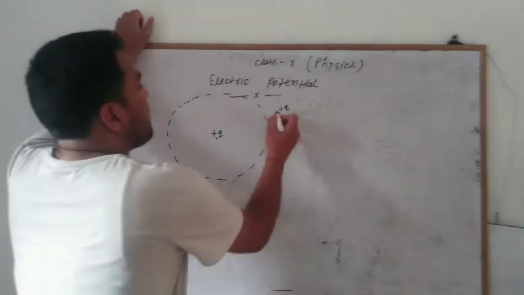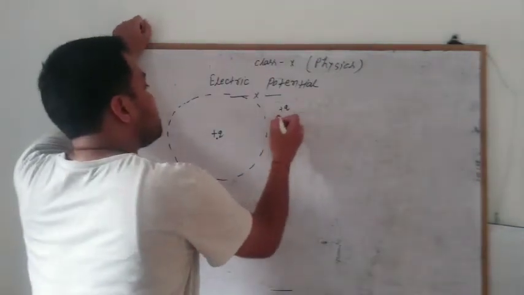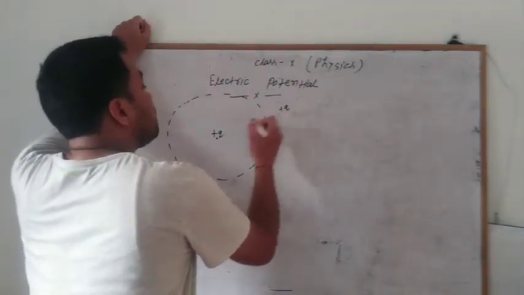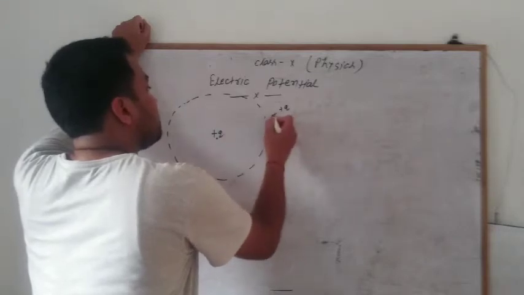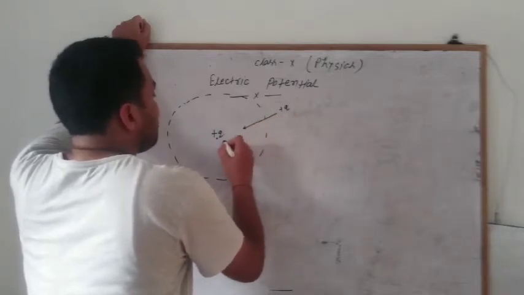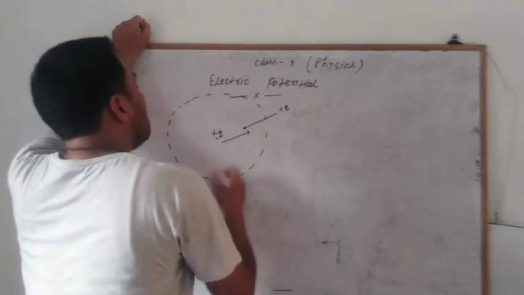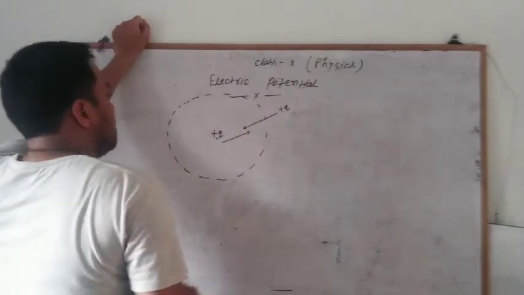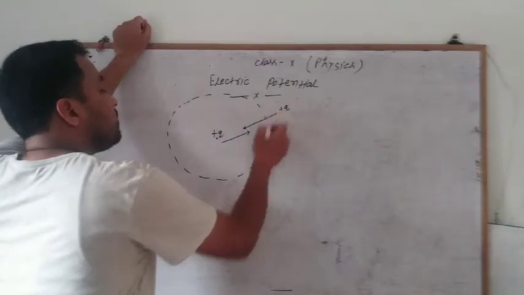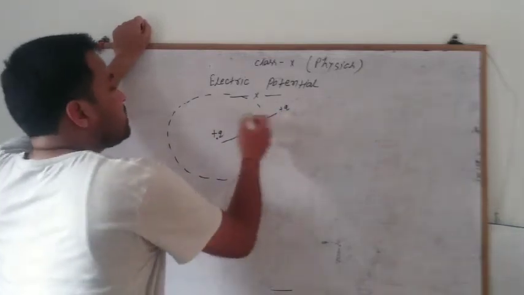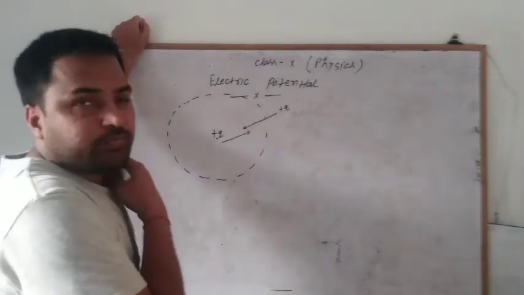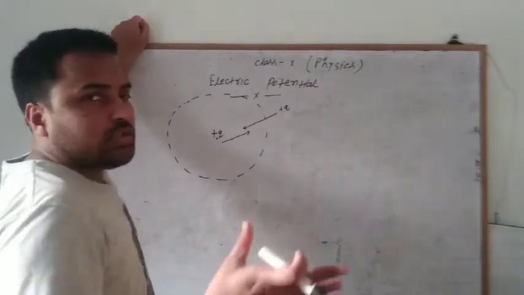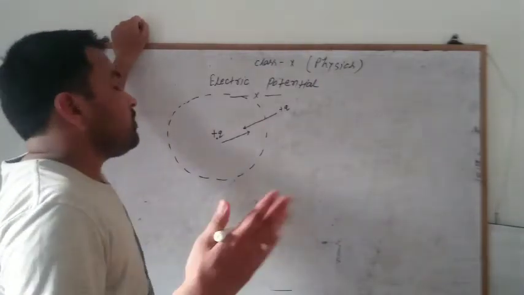So let us try to move it. What will happen is that an opposing influence of that charge will occur. So we have to do some work to overcome this repulsive force, right? Let us try to understand.